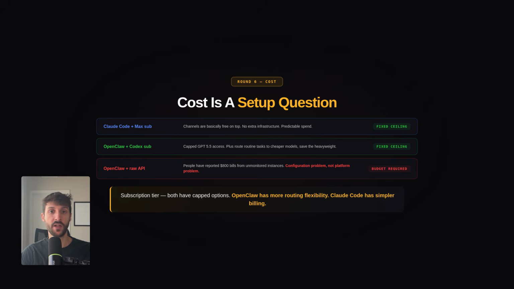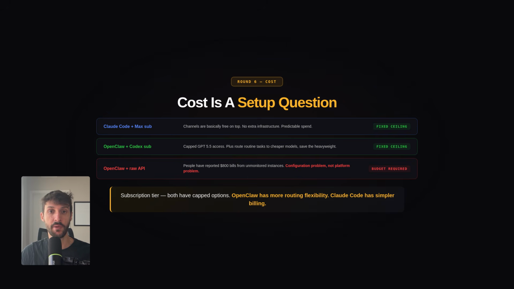You can also route OpenClaw to cheaper models like Kimi for routine tasks and reserve GPT 5.5 or Claude Opus for the hard problems. That tiered routing can save you significant amounts of money on API costs. If you go the API route with OpenClaw, costs can obviously explode. People have reported crazy bills from unmonitored instances, but that's a configuration problem, not a platform problem.